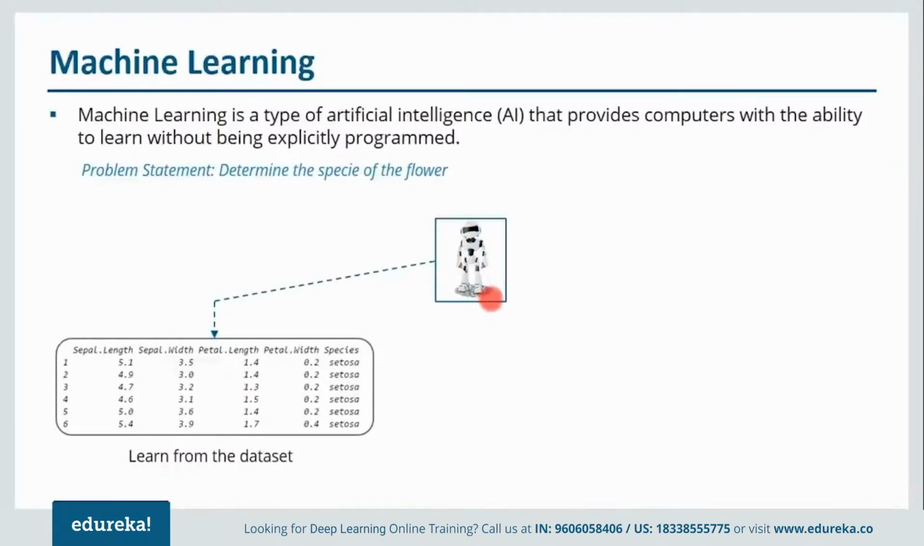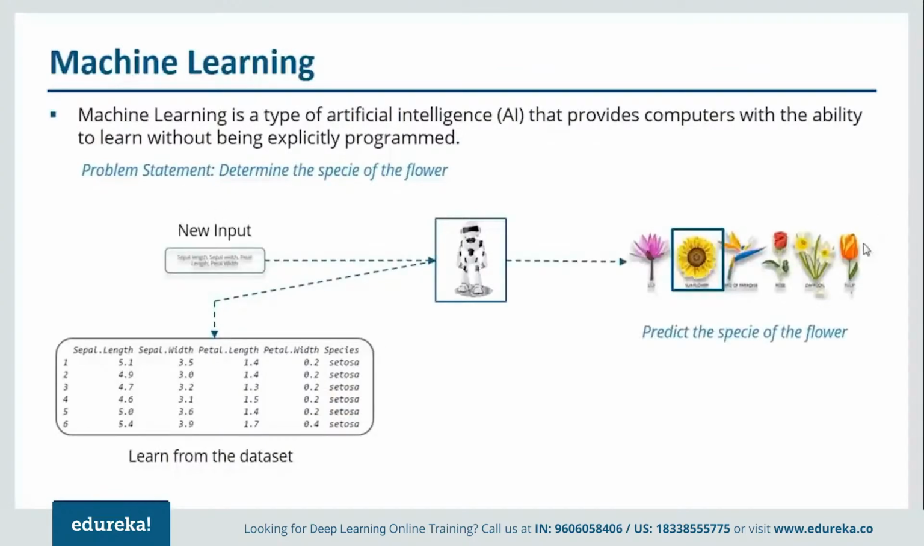First, we need to train our machine on the basis of the data that we have. So in this data, we have sepal length, sepal width, petal length, and petal width, and we have species. So our machine will learn from this data. It will determine what should be the length and width of the sepal and petal in order to classify it as setosa or versicolor or other species of flowers as well. Now what happens next? So you have trained your machine from the data set. Then whenever you give a new input to this particular machine, it will predict the species of the flower. So this is how machine learning works.